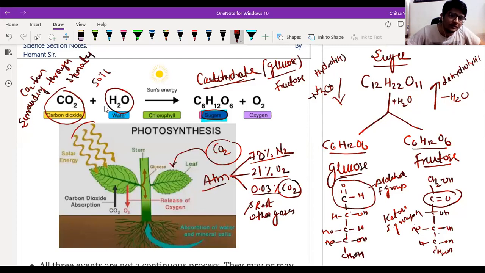Water from the soil through roots. The soil contains water molecules. That water is called capillary water. So I am going to write here capillary water.